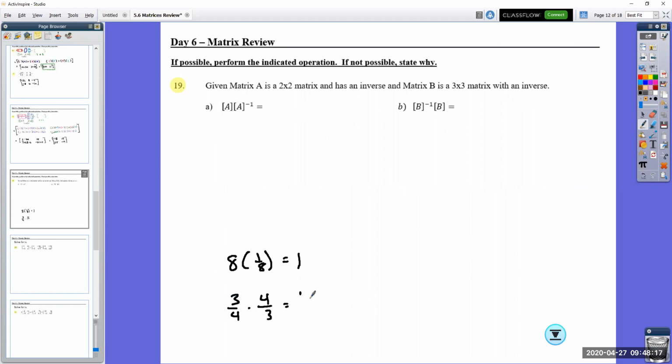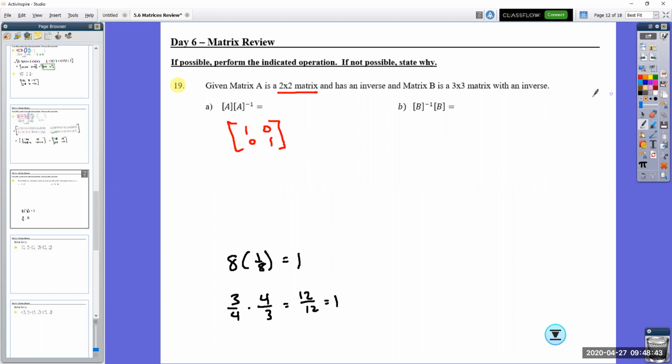3 times 4 is 12. 4 times 3 is 12. It equals 1. Now remember, when it comes to matrices, you're not going to get an answer of just 1, but you can get an identity matrix. Now it tells us that A is a 2 by 2 matrix, so when I multiply them, the downward sloping diagonal, the transversal diagonal, is going to be 1, everything else is zeros.